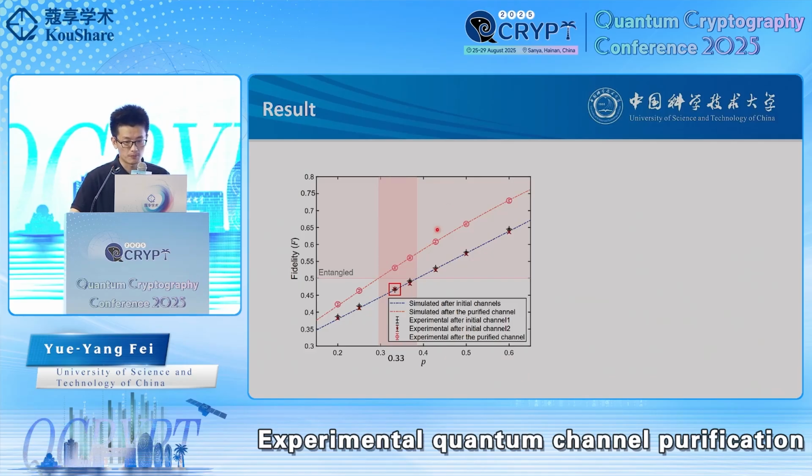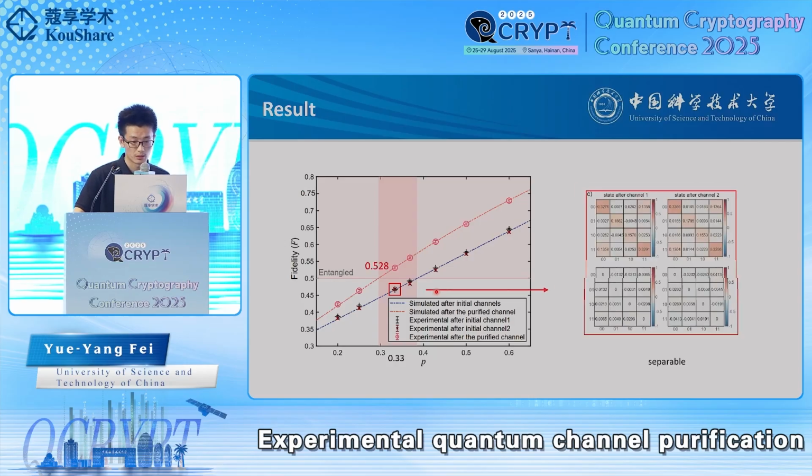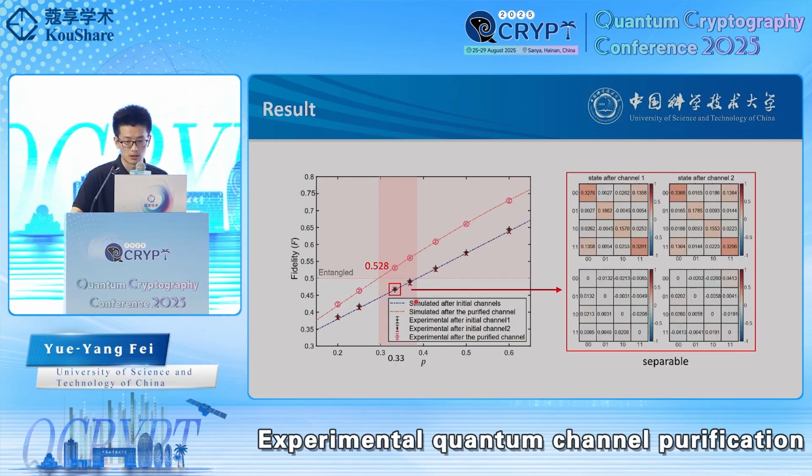We measure the fidelity between the distributed states and the target Bell state. In the left figure, the dashed lines show the simulation results. They are based on the initial tomography data when not introducing any noise. And for different noise levels in the initial channels, the purified channels always distribute states with a higher fidelity. And notably, for the initial channels marked here, the tomography showed the transmitted states were separable. But after using the purified channel, the distributed state was still entangled with a fidelity over 0.5.